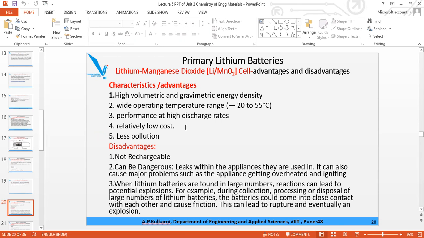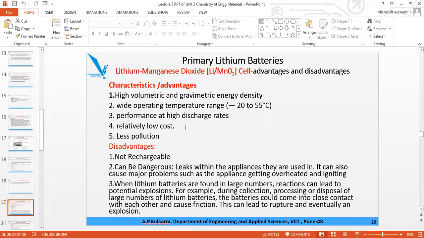That is the negative part of this lithium MnO2. It is not a property, not a disadvantage of all lithium batteries. It is the specific example which we have taken. It is the problem of only that.